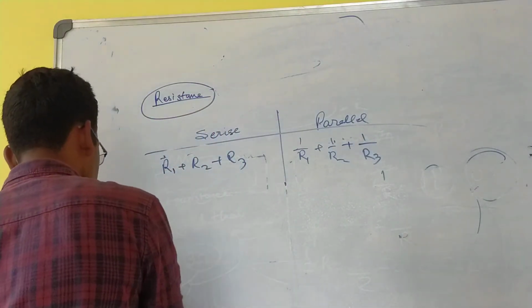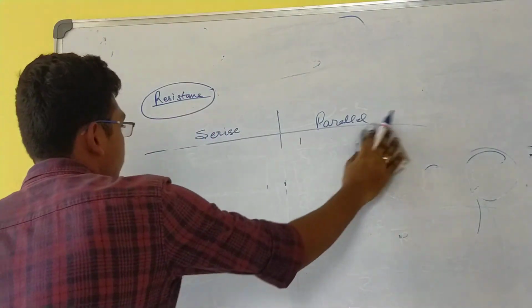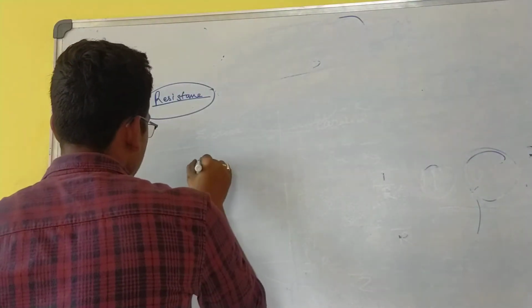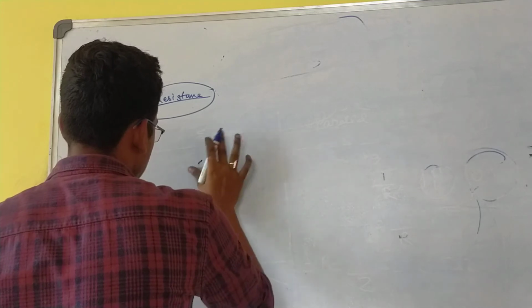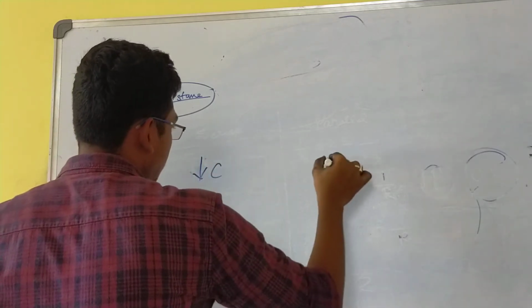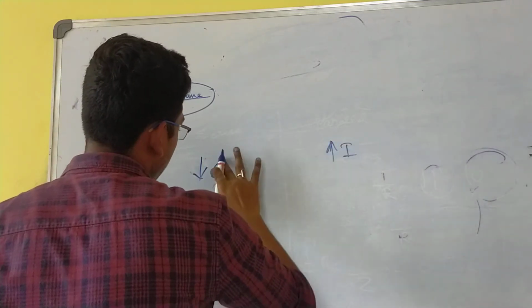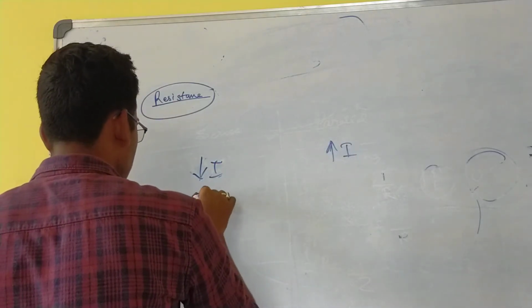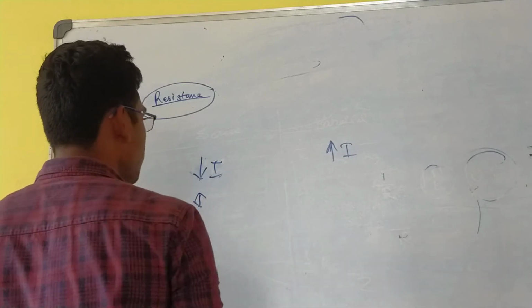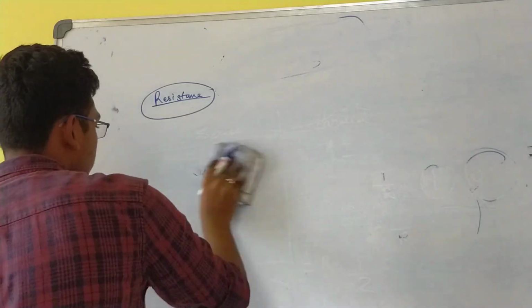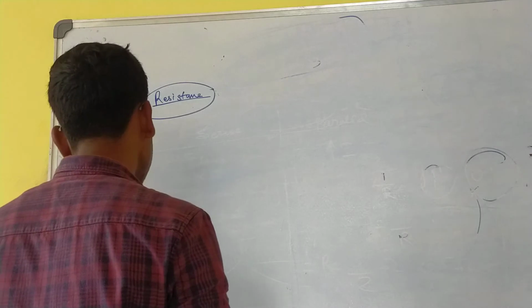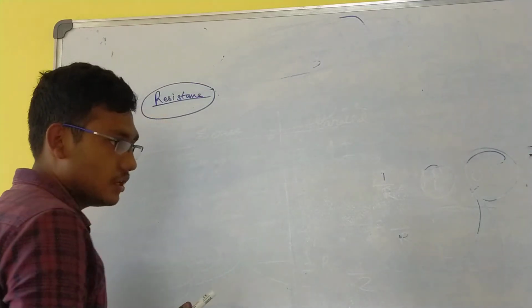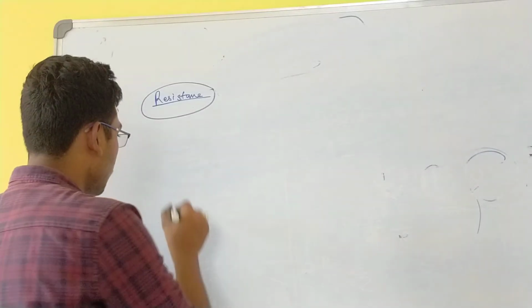So this is the pretty basic difference between parallel connection and series connection. In series connection, current is less. In parallel connection, current is more. Voltage is more. This is not a difference you can write properly, but this is the basic difference between parallel connection and series connection. Now coming to the next topic, that is combination of cells.